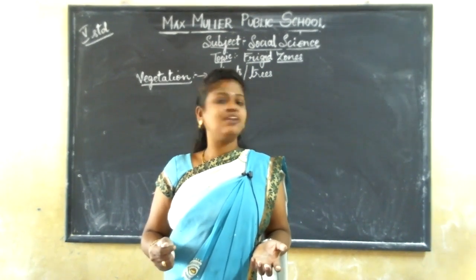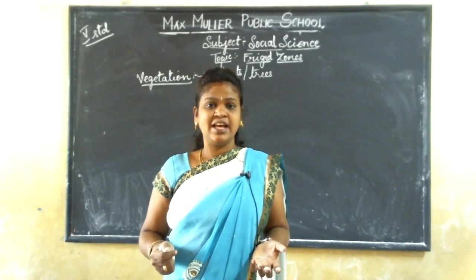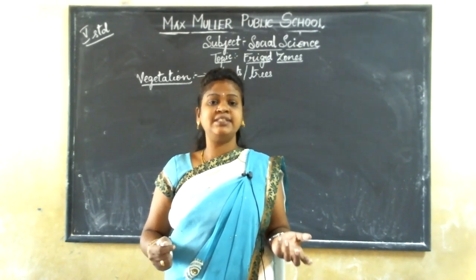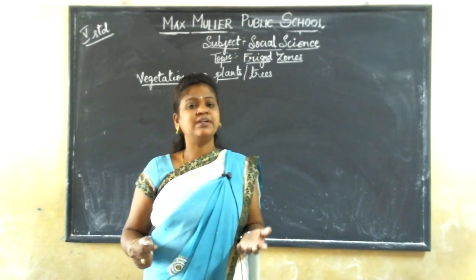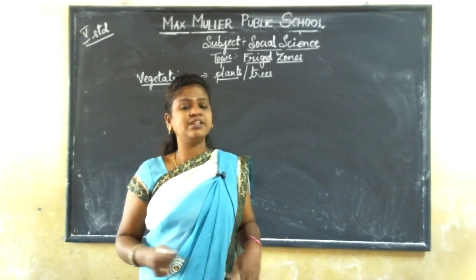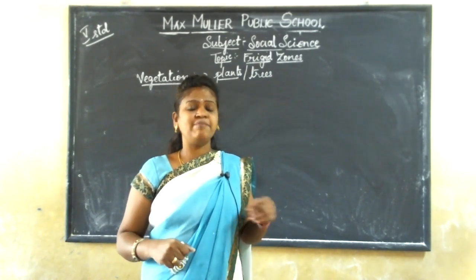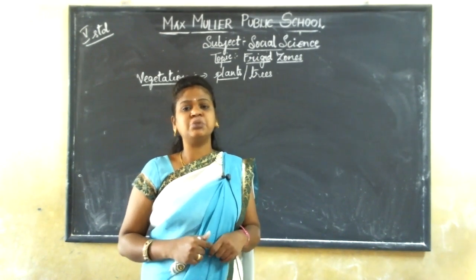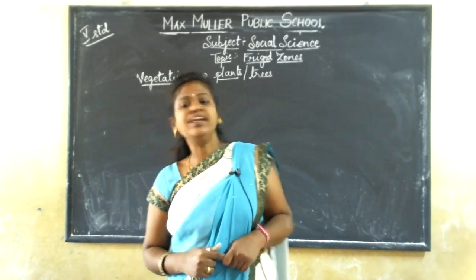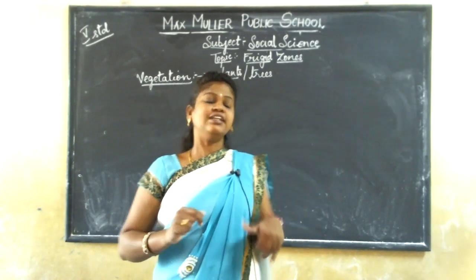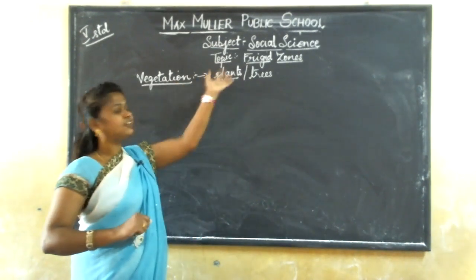In the last lesson, we learned some tree names, for example ebony, mahogany, rubber, sycamore. These were the trees growing over there, and many types of medicinal herbs and trees were growing in the equatorial forest. Today, let us see how the vegetation is in the frigid zones.